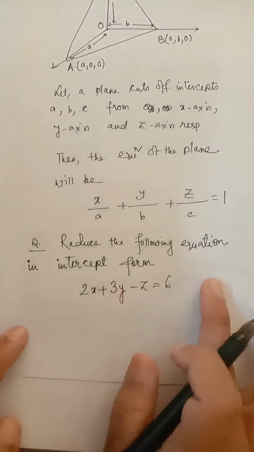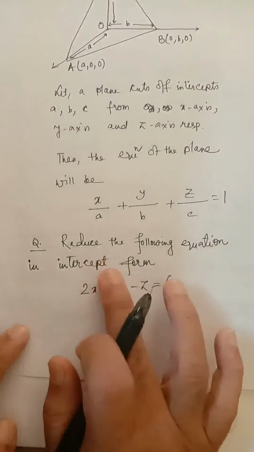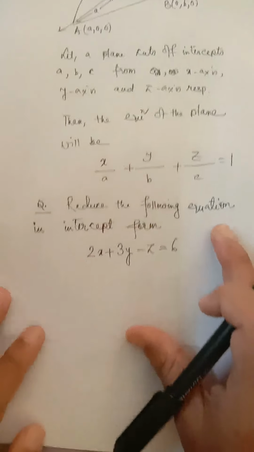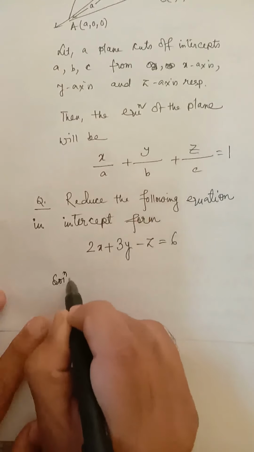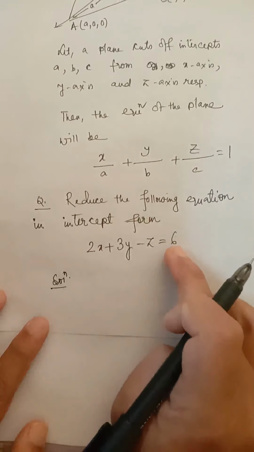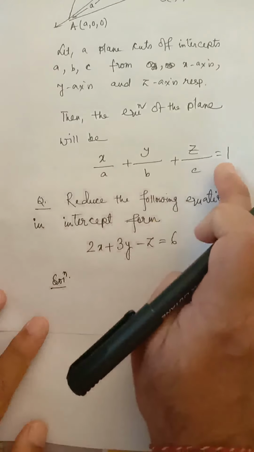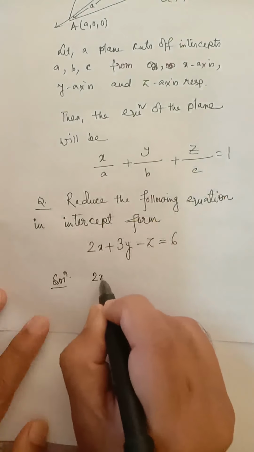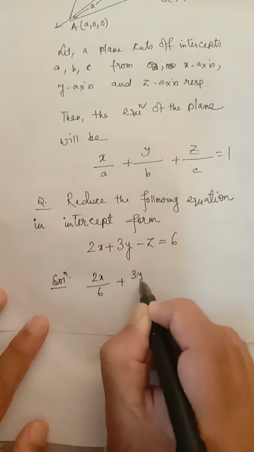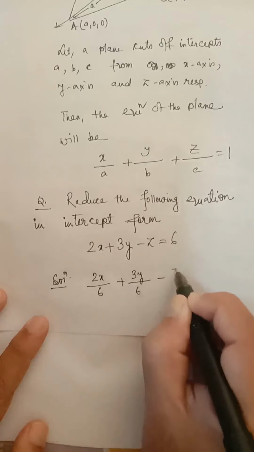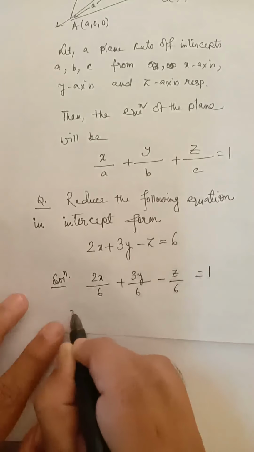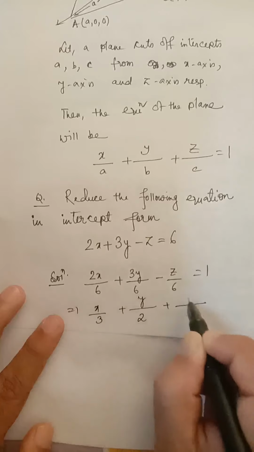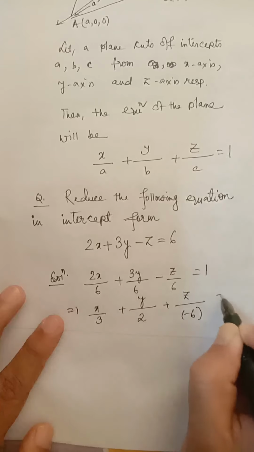Here I have taken one simple question. Reduce the following equation to intercept form. We have to express this equation in this form. To do that, we have to divide both sides by the constant term. In the intercept form, the right hand side is 1. So dividing both sides by 6, we get 2x by 6 plus 3y by 6 minus z by 6 is equal to 1. So it will be x by 3 plus y by 2 plus z by minus 6 is equal to 1.